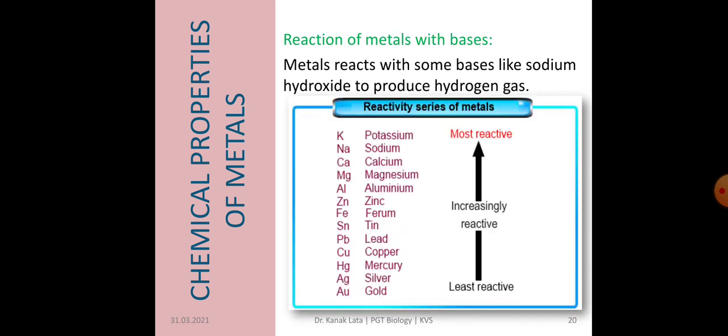Now, reaction of metals with bases. Metals also react with some bases like sodium hydroxide, and they also produce hydrogen gas. Here is the reactivity of metals, called the reactivity series of metals. Potassium is most reactive and gold is least reactive. You can see the increasing reactivity of metals. Gold is least reactive and potassium is most reactive, and other metals are in between them.